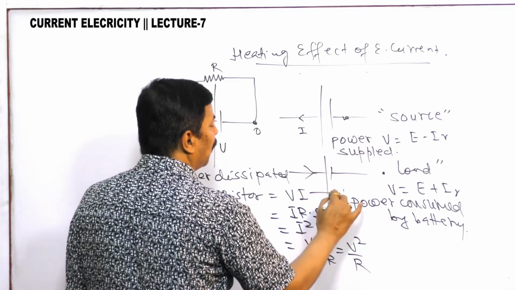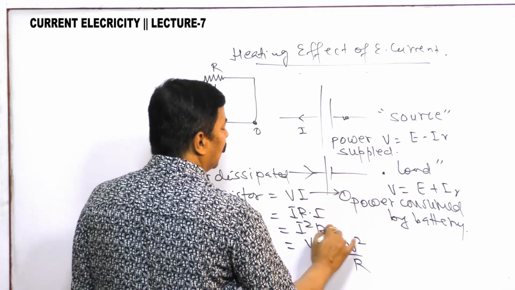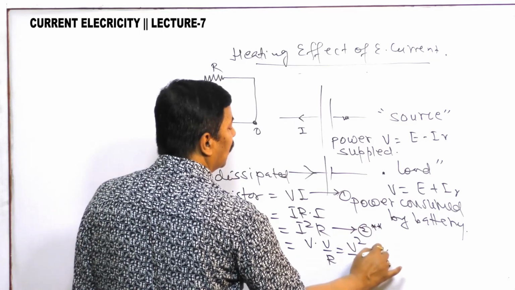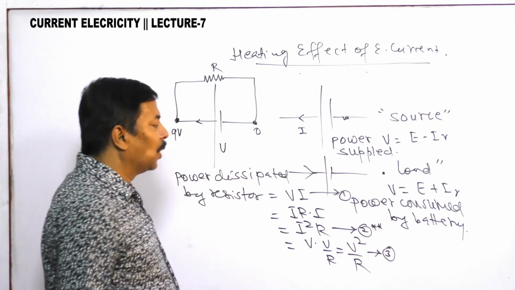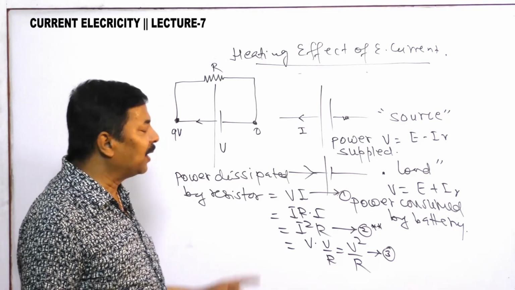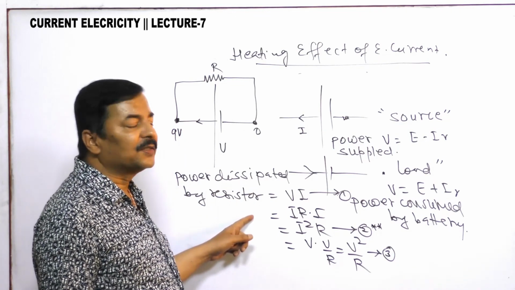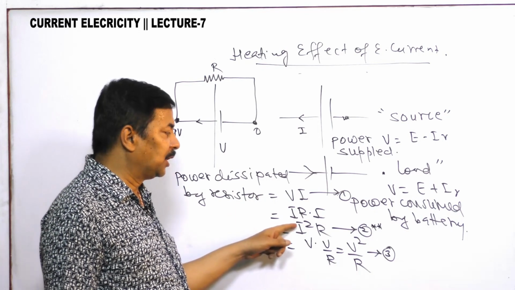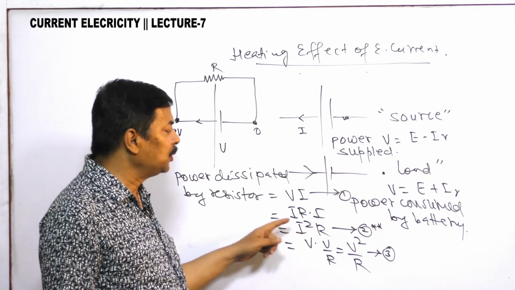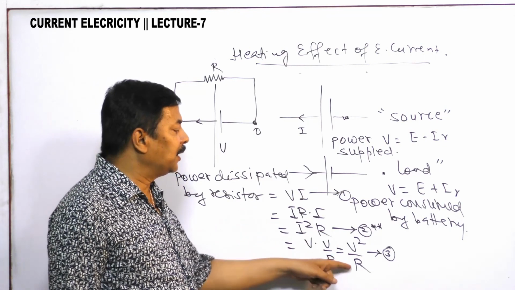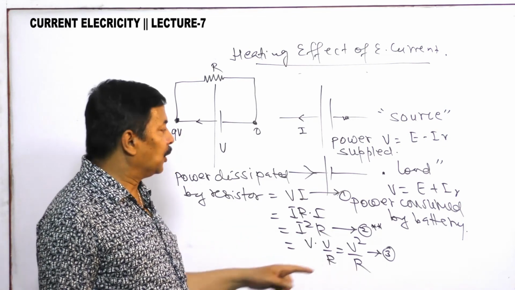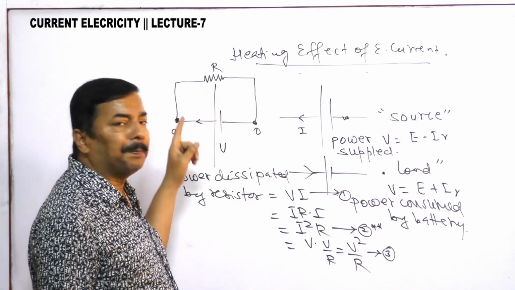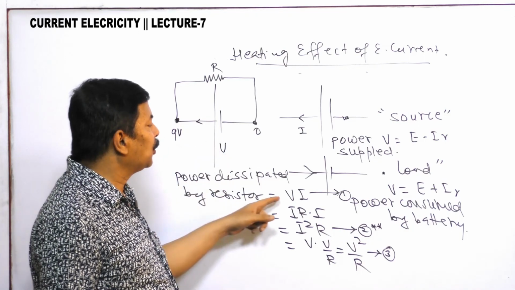So this is the first formula. This is the second formula, which is most important, and this is the third formula that you have to always keep in mind: power dissipated by the resistor is VI. If R is given and I is given, you will use I squared R, which is most important and widely used. And if V is given and R is given, you can use V squared by R. So this is the power dissipated by the resistor, and the power given by the battery is VI.